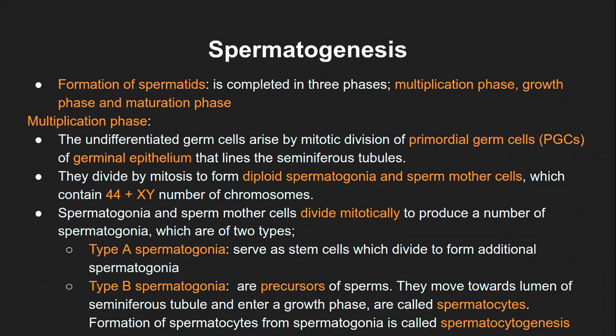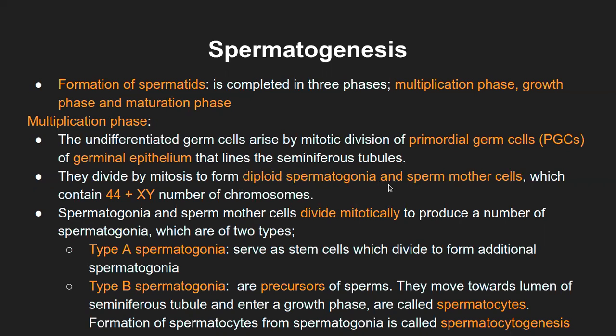So the germ cell divides into two, the spermatogonia and the sperm mother cell. Correct. And the sperm mother cell will replace the germinal cell. And then the diploid spermatogonia will again divide, and it can form either type A or type B spermatogonia. Correct. The confusion comes because we are separating the names here itself.